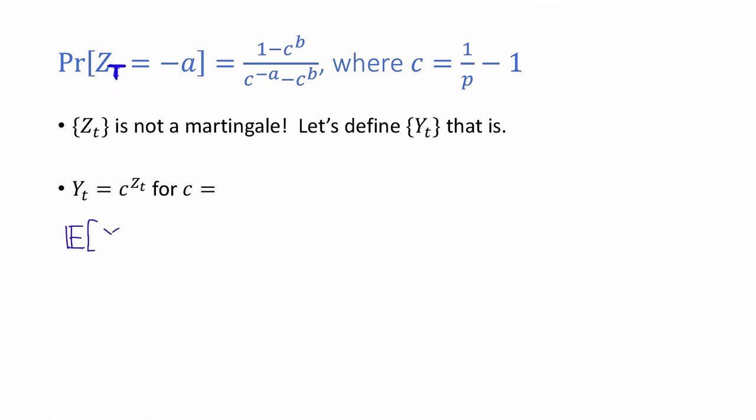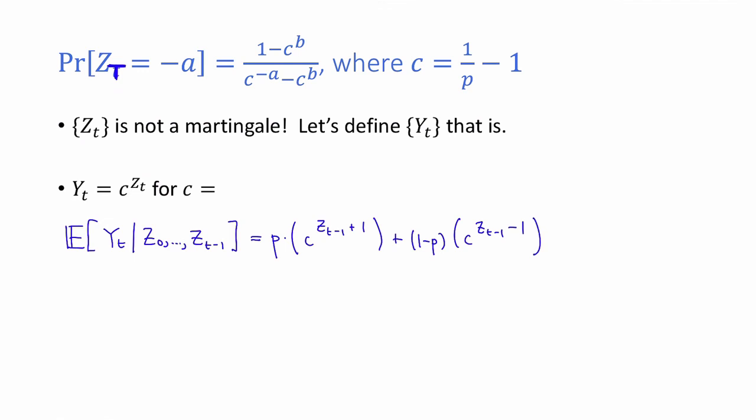To see how we should pick c, let's compute the expectation of y sub t conditional on z naught up to z sub t minus 1, and see how we should pick c in order for this to be equal to y sub t minus 1. So by definition, this is equal to p times c to the z sub t minus 1 plus 1, plus 1 minus p times c to the z sub t minus 1 minus 1.